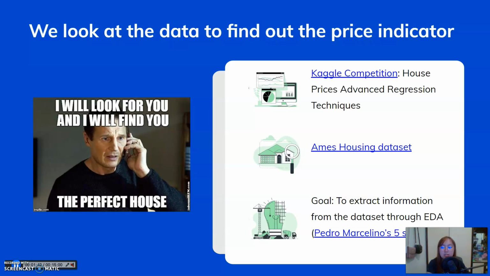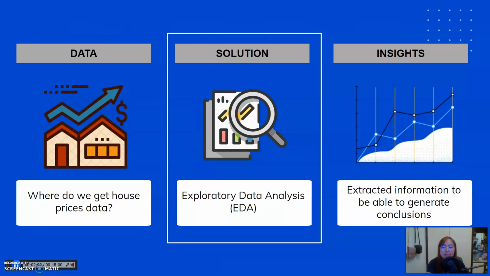The Kaggle competition provided a dataset called the Ames Housing Dataset, which contains real estate information from Iowa and has 79 explanatory variables and thousands of entries. The main goal is to extract information from this dataset. We're also using Pedro Marcelino's 5-step approach.